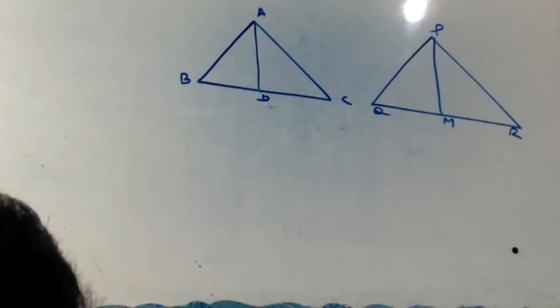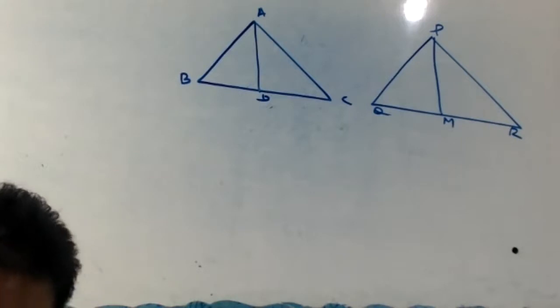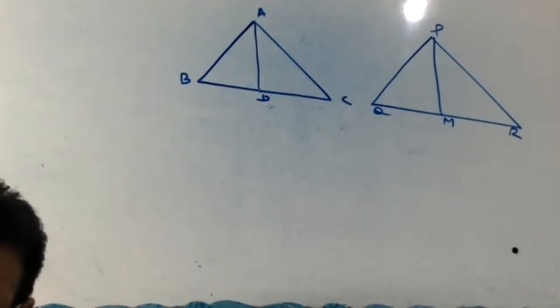Okay. Just for information, I'll read the previous question. If two sides and a median bisecting one of these sides of a triangle are respectively proportional to the two sides and the corresponding median of another triangle, then the triangles are similar.